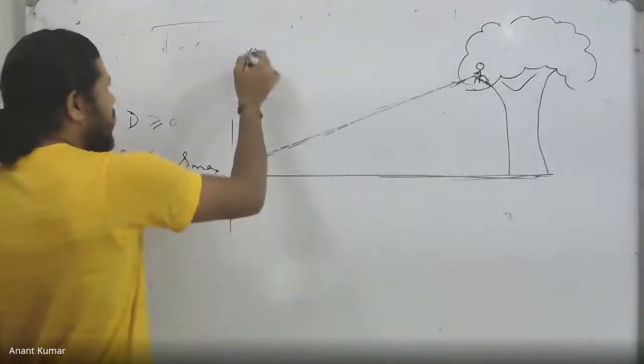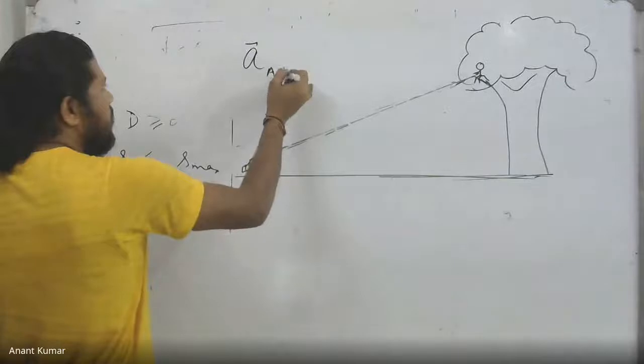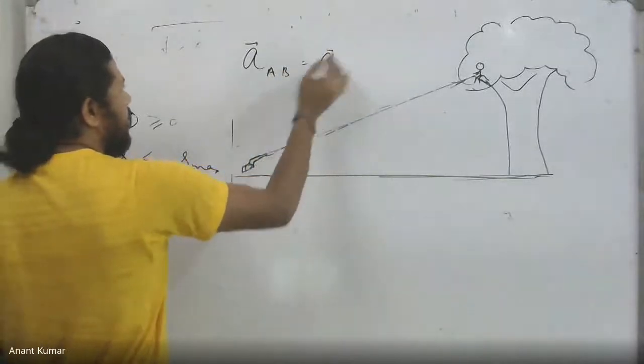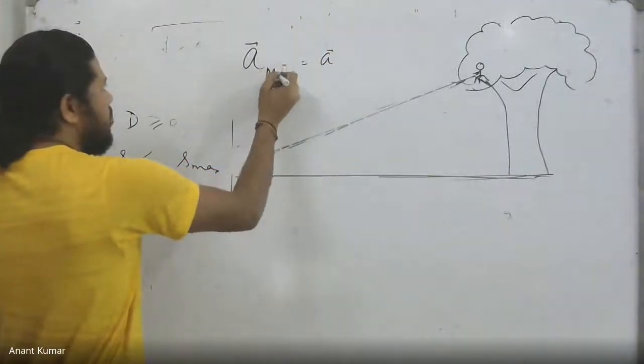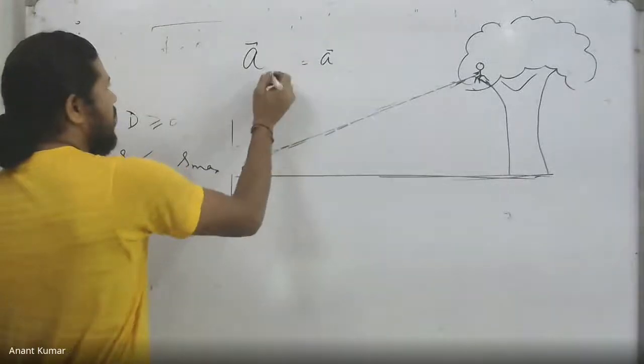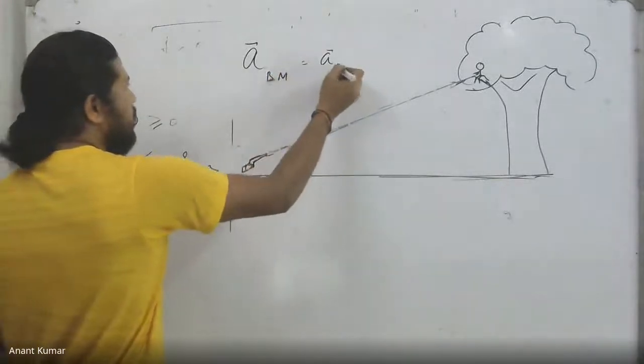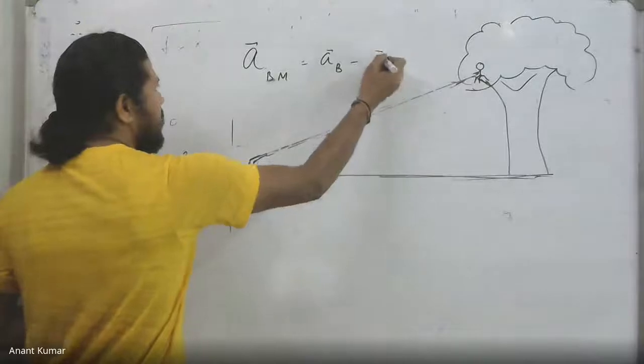Earlier I said that the acceleration of A with respect to B, or the bullet with respect to the monkey, by the way, is nothing but that of the bullet minus that of the monkey. But they are both the same.